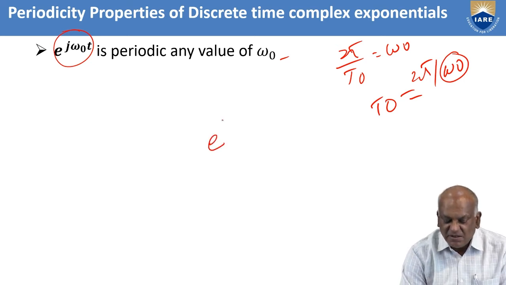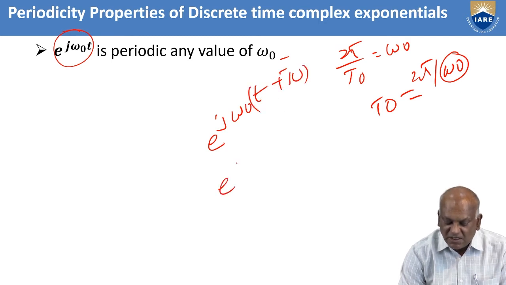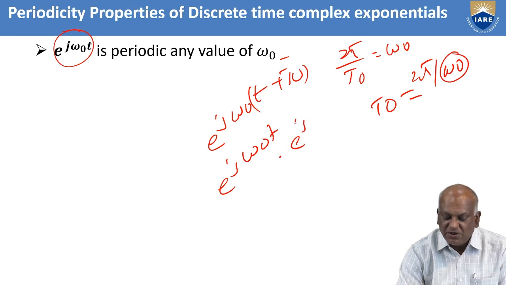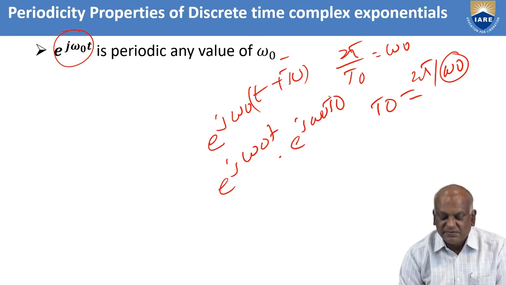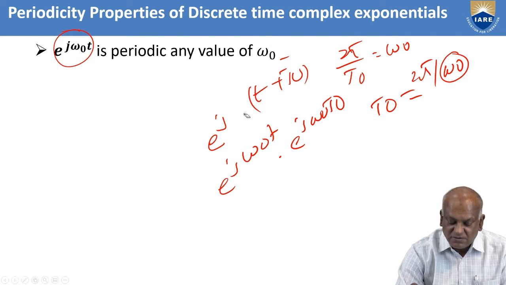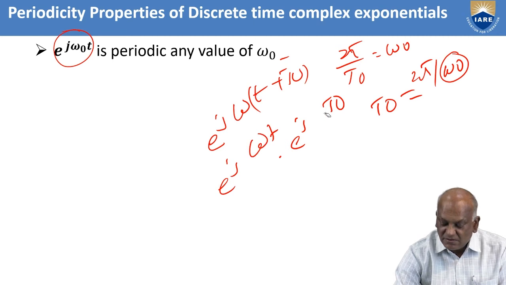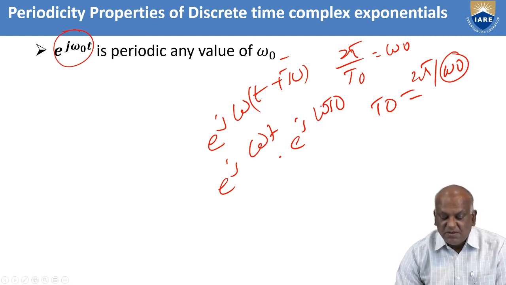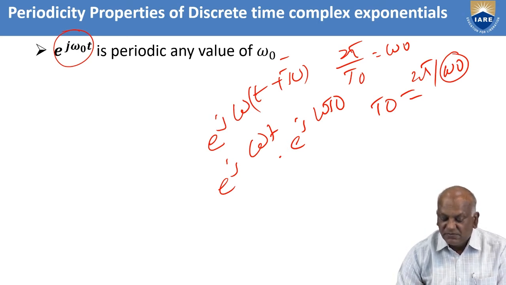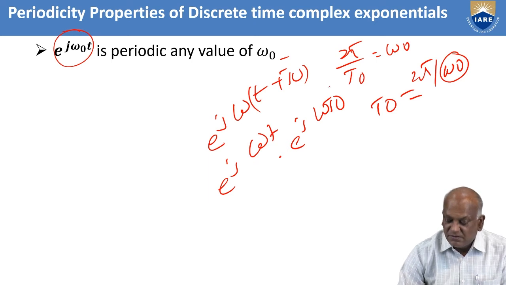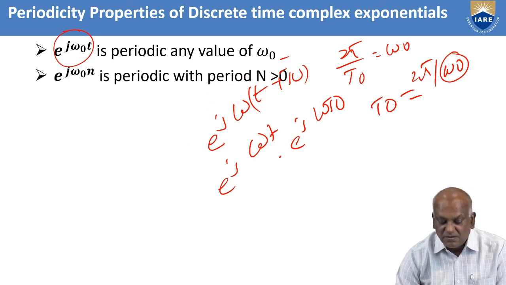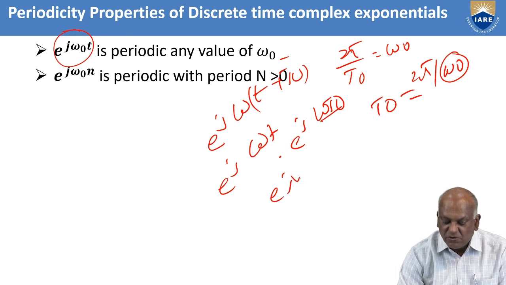According to the periodicity property, e power j omega naught (t plus capital T naught) equals e power j omega naught t times e power j omega naught T naught. Whenever e power j omega naught T naught equals 1, it is a periodic signal.